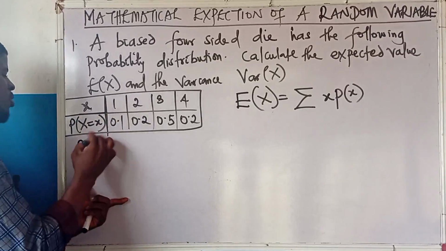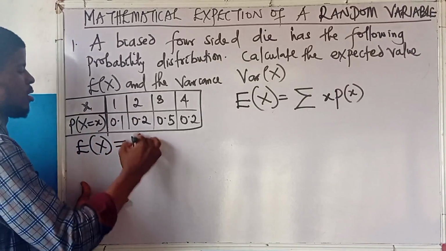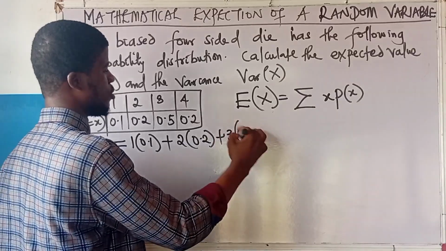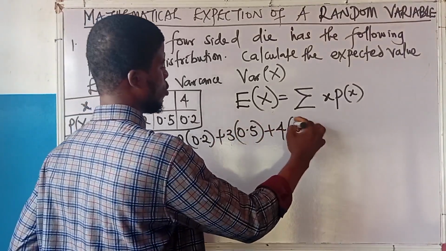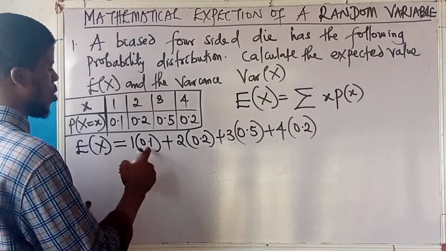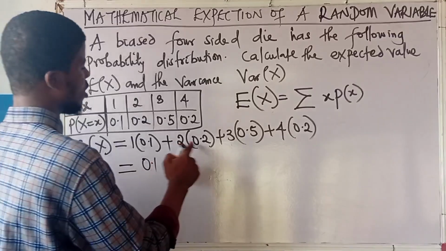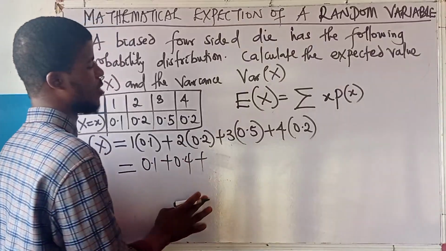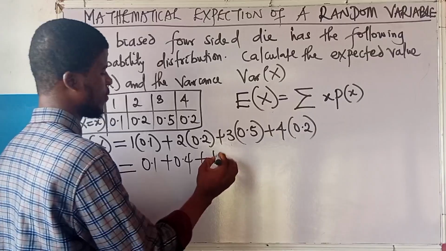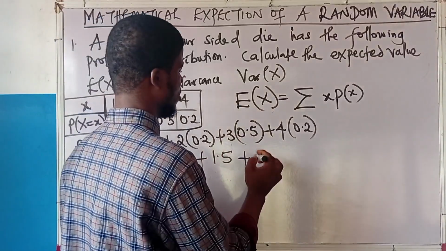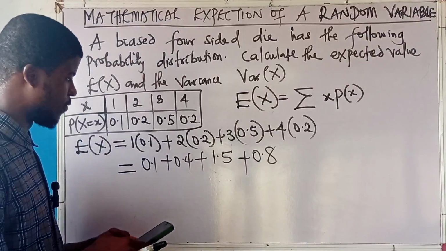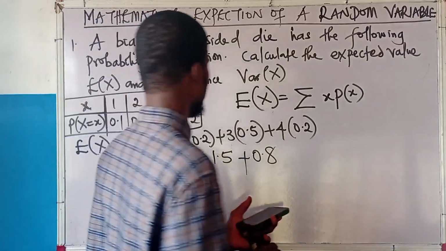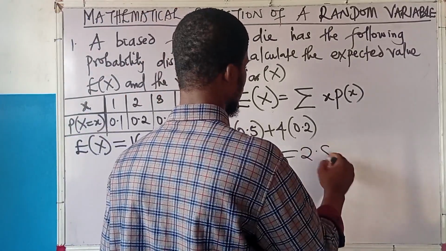So the expectation of x here is 1 times 0.1 plus 2 times 0.2 plus 3 times 0.5 plus 4 times 0.2. Add up these values. 1 times 0.1 is 0.1, 2 times 0.2 is 0.4, 3 times 0.5 is 1.5, and 4 times 0.2 is 0.8. 0.1 plus 0.4 plus 1.5 plus 0.8 is 2.8. So the expected value is 2.8.